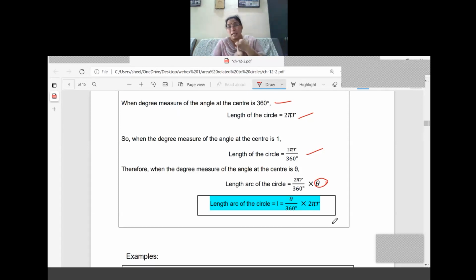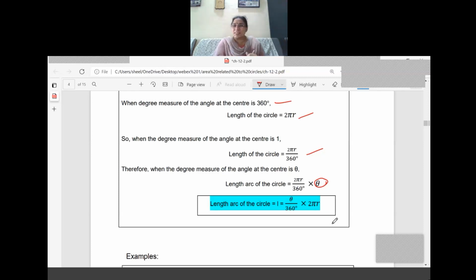Again, formulas. Area of the sector means area of the circle will come in the formula. Length of the arc means the circumference will come in the formula. So the formulas are: area of the sector or minor sector, theta by 360 into pi r square. What is the length of the arc of the circle? Theta by 360 into 2 pi r.